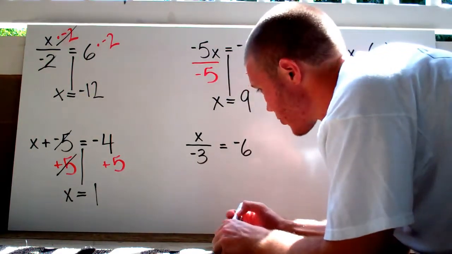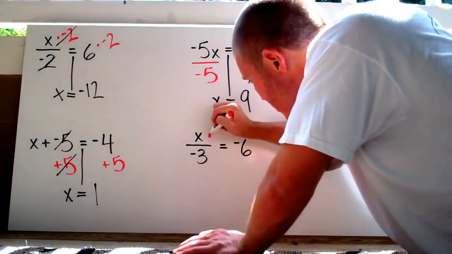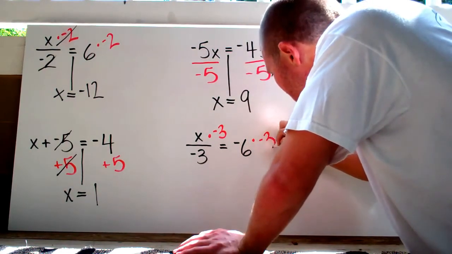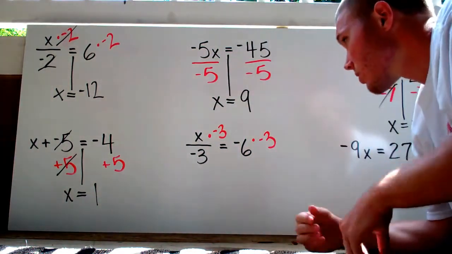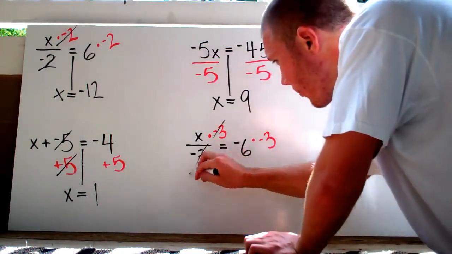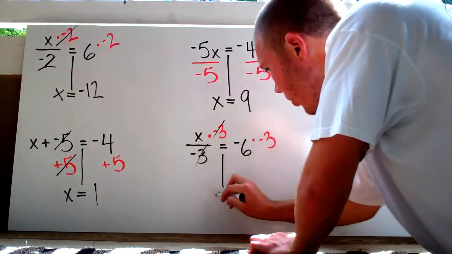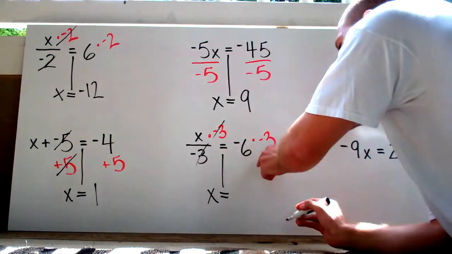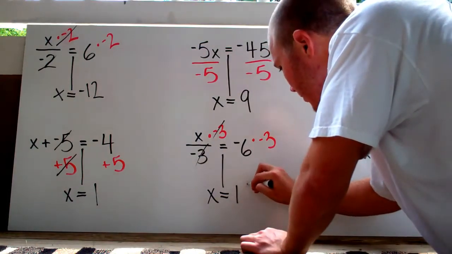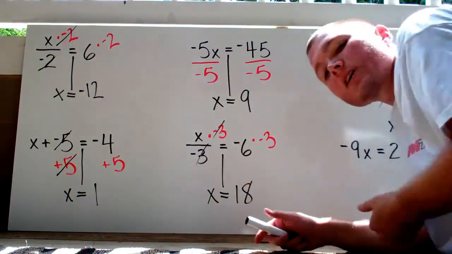Alright, home stretch. X divided by negative 3. The opposite of divided by negative 3 is going to be times negative 3. Same thing on this side. Times negative 3. These are going to cancel out. Boom. Boom. Gone. Bring this equal sign down. All we're left with is x. And negative 6 times negative 3 is going to be positive 18. Alright, and if you plug that in, 18 divided by negative 3 is negative 6.